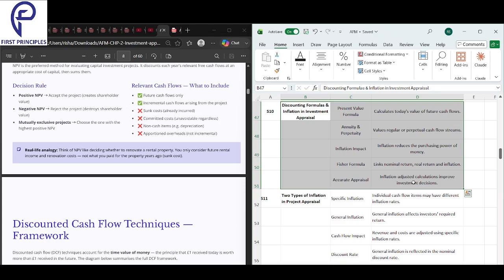And finally, we have accurate appraisal. Inflation-adjusted calculations improve investment decisions. If in your calculations you adjust for inflation, you will make much better project decisions.